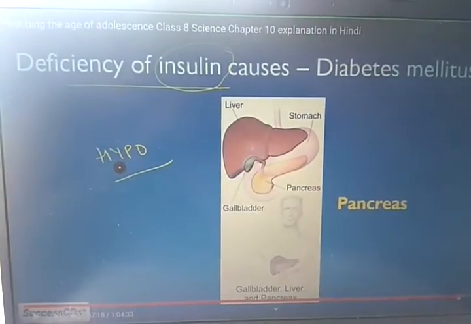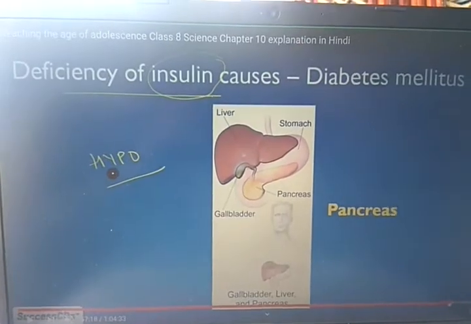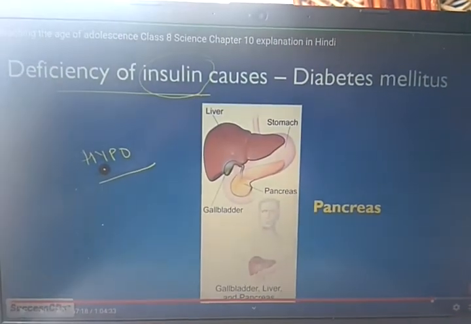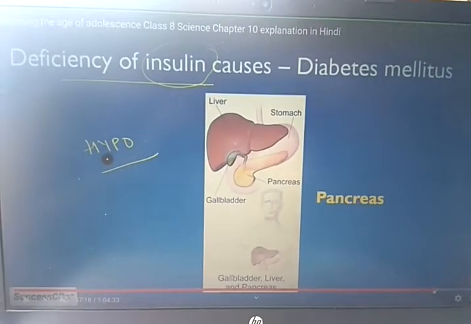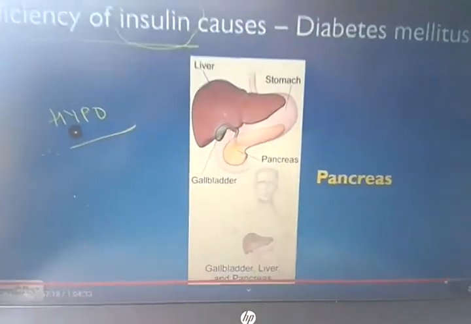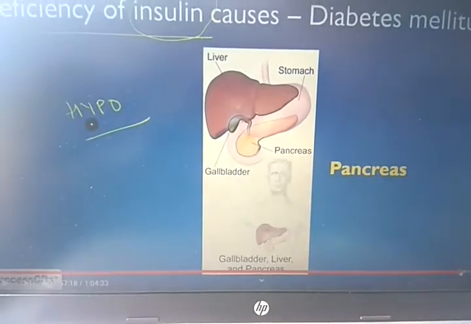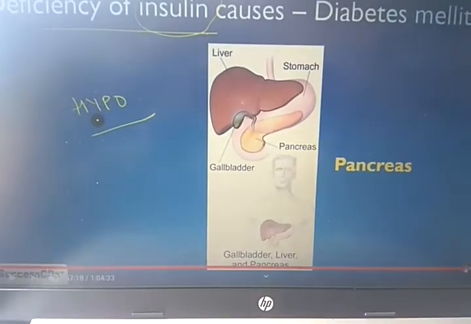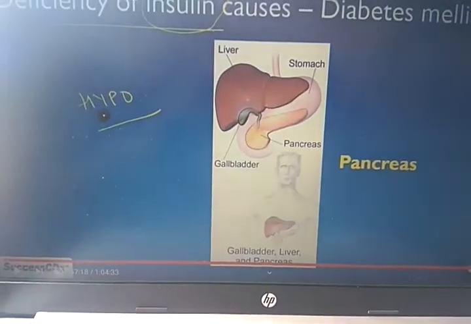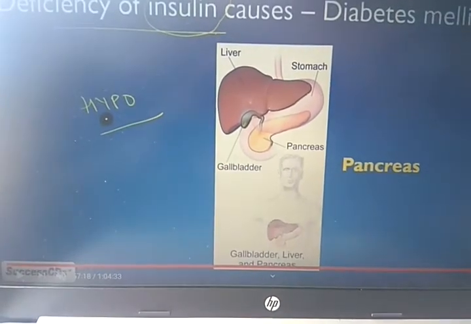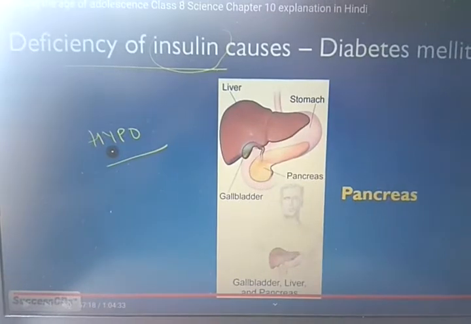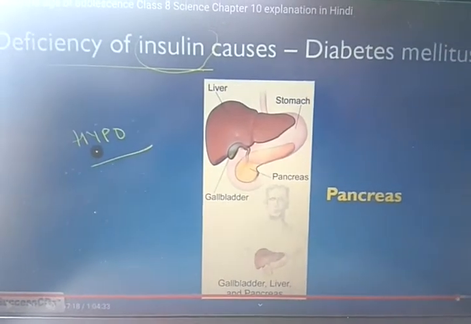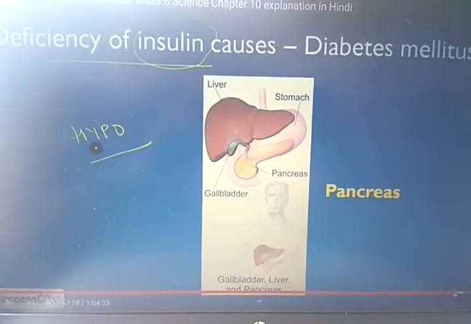So here you see that deficiency of insulin causes diabetes, as I have just told you. It is diabetes mellitus. You see here, your liver is there, stomach is there, and then the pancreas is just beside, and then the gallbladder is there. Okay, so deficiency of insulin causes diabetes mellitus.